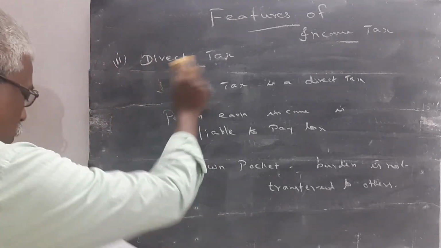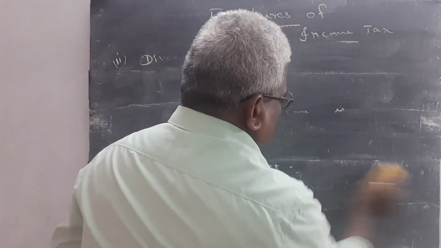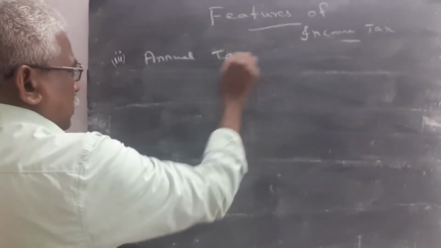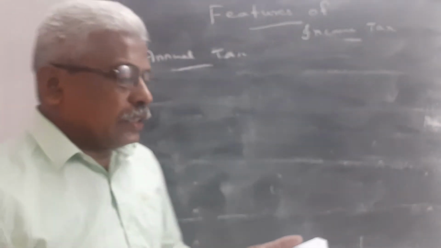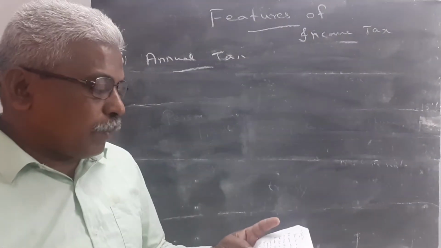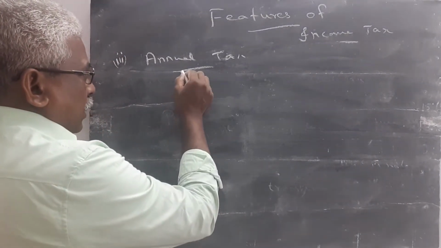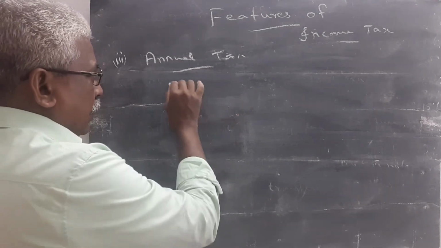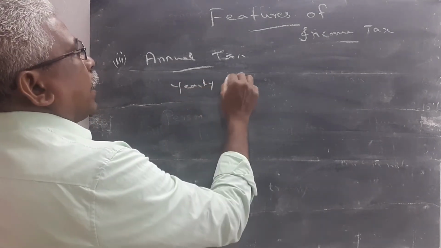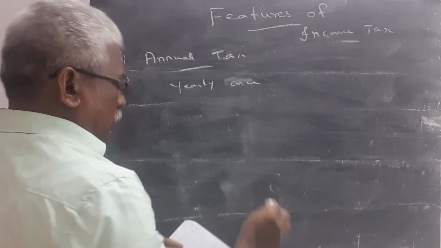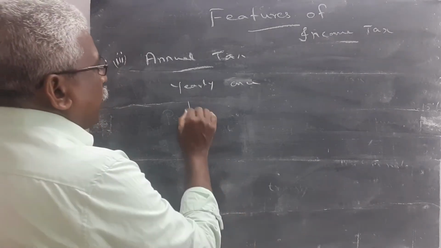Then point number 4, it is an annual tax. Income tax is an annual tax because the income for the particular year is chargeable under tax. Yearly once we have to pay the tax. So the income earned for the particular year